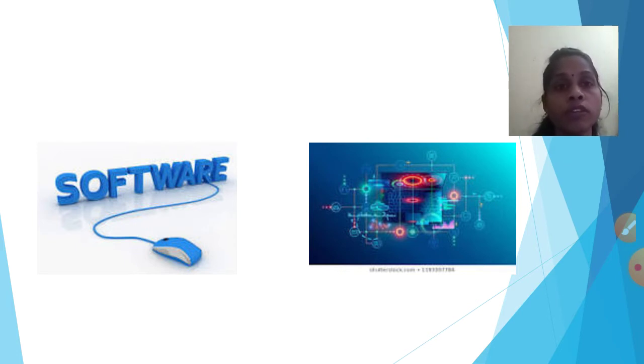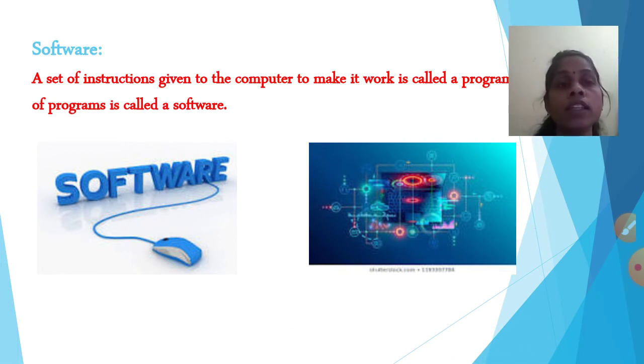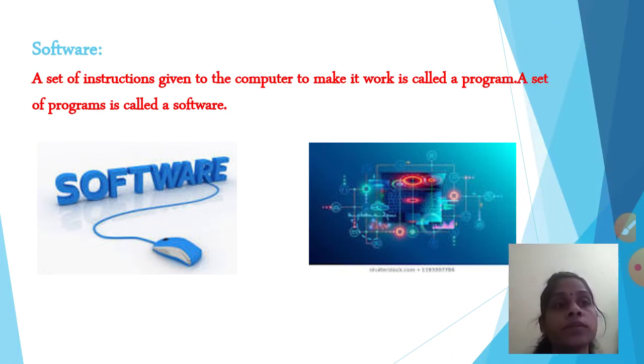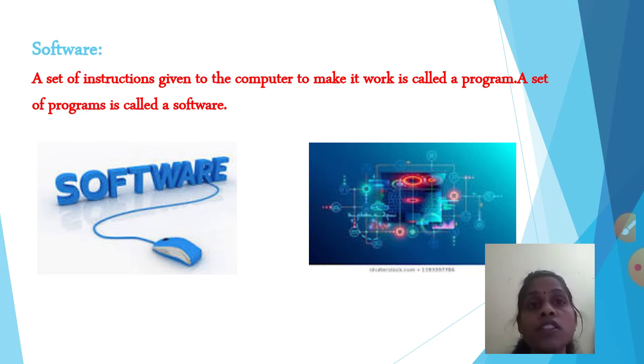So what is software? Software is a set of programs. Software is a set of instructions. A set of instructions given to the computer to make it work is called a program. A set of programs is called a software.